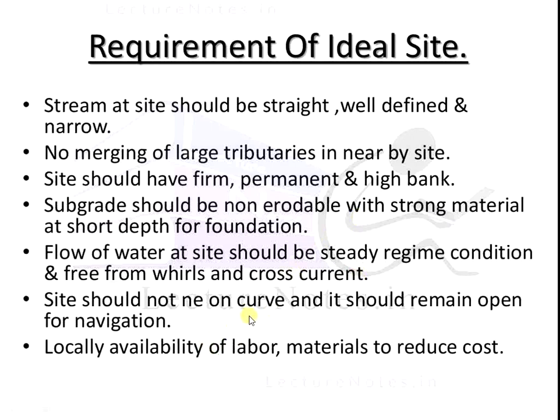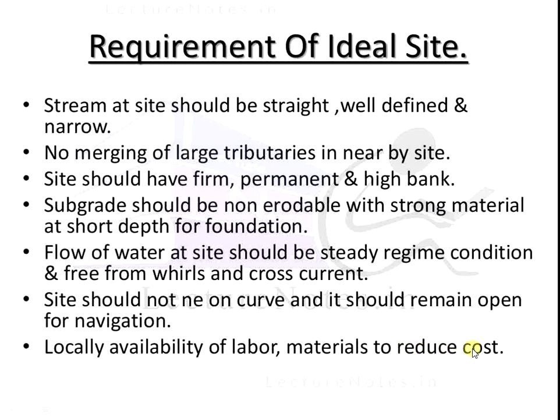Next, the site should not be curved and it should remain open for navigation. The selection of the site should not be at a curved position, and there should be specific open space for navigation purposes. And last, local availability of labor and materials to reduce the cost is most important.